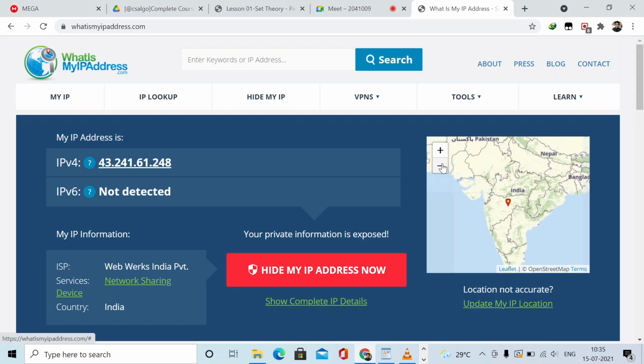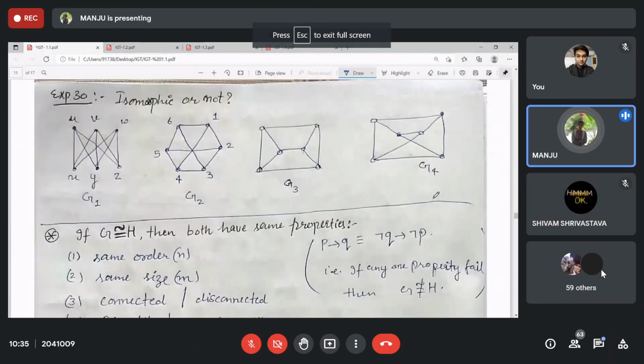Means all the structural properties are the same for isomorphic graphs. You can check over here whether G1, G2, G3, G4 are isomorphic or not.